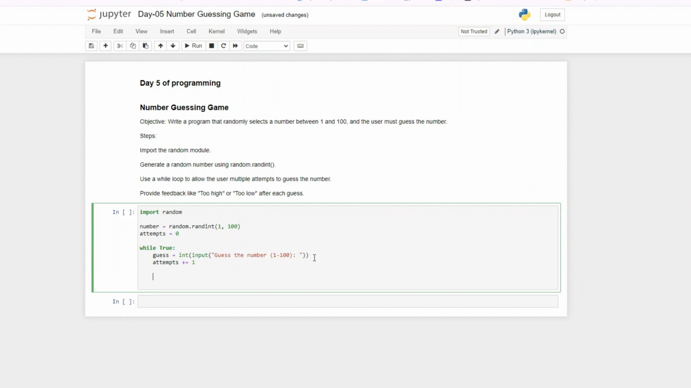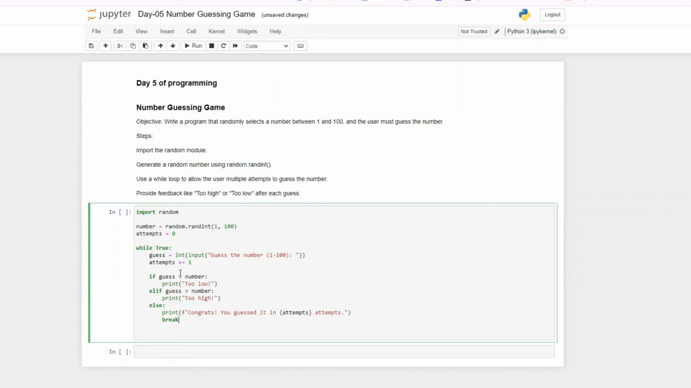And then we want to now have an if statement. So if the guess is greater than the random number, then we'll have to say it is too high. And then if it is less than the random number, we'll say it is too low. And then if it is equal to the random number, then we'll say that yes, that is correct.